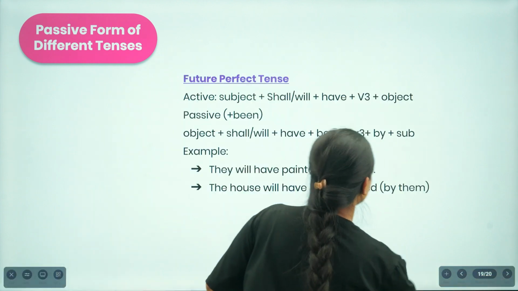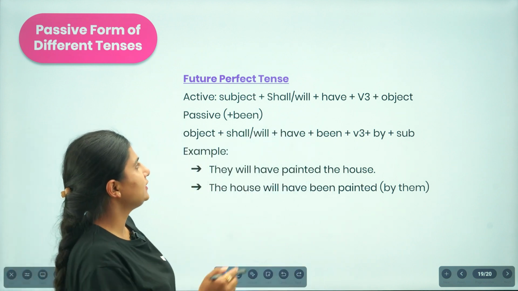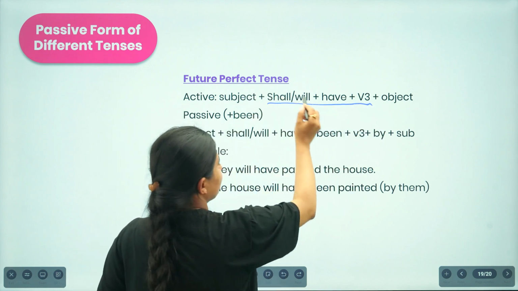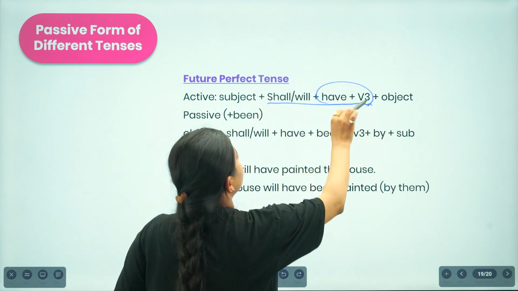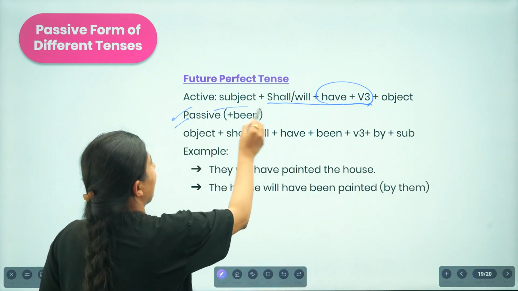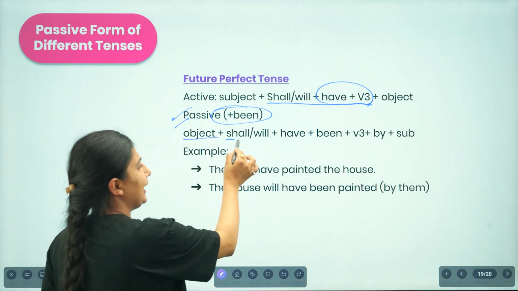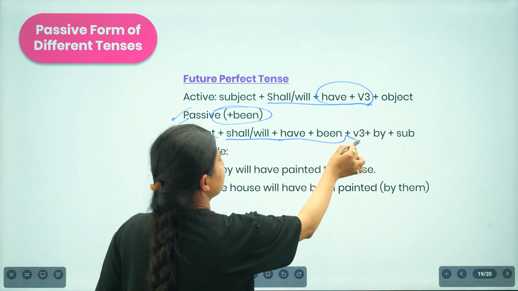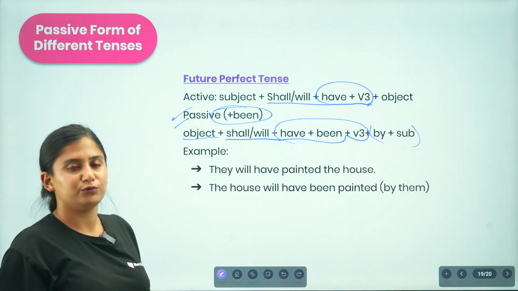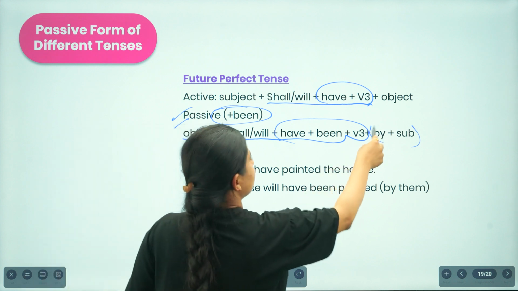Let us move to the last one, that is future perfect tense. The formula is subject plus shall or will, based on the subject that you write, plus have plus verb 3. Whenever you are changing to passive, you will be adding been. So how are you supposed to write? Object, then shall or will, then have plus been plus verb 3, and then the rest. You will be placing the subject with the preposition by.